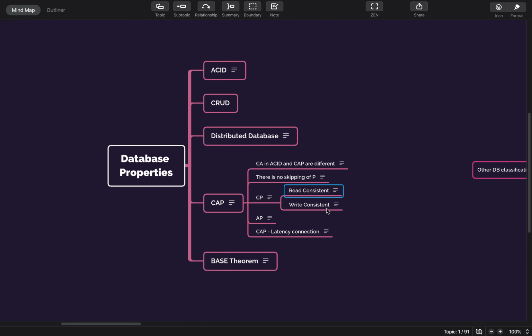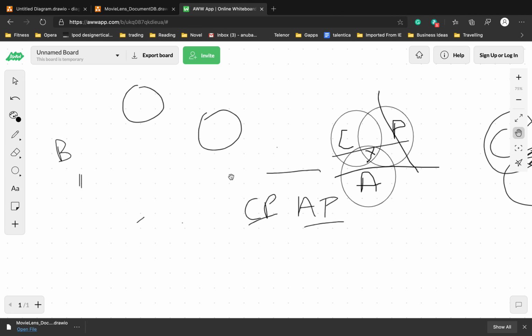What we were talking about, read consistent. So let's say we are writing to this node on a specific ID, and there is a read request. So when we are writing it, it will write.